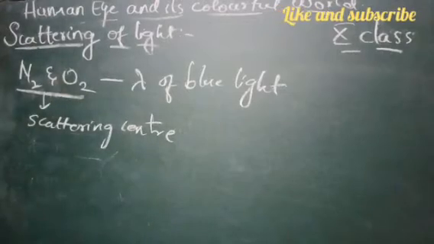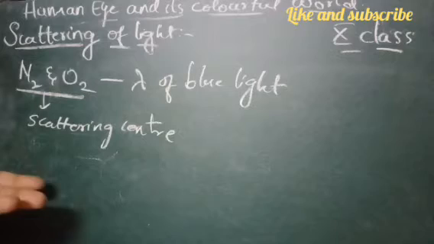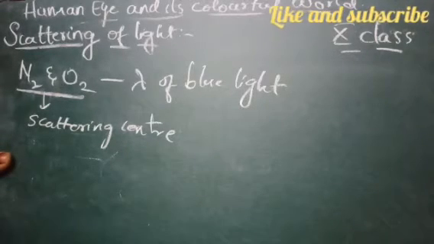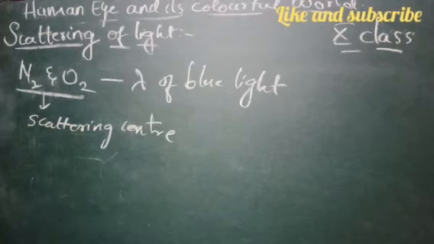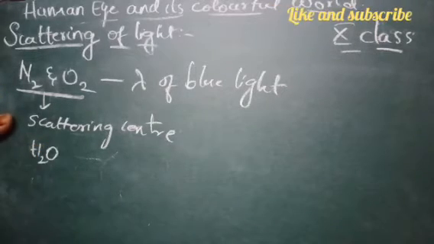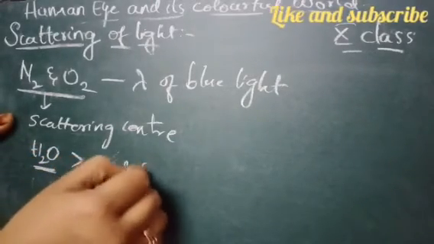So what happens in an atmosphere, as I said, there are different sizes of atoms and molecules present. According to their sizes, they are able to scatter different wavelengths, right? If we take the example of the water molecule, the size of the water molecule is greater than nitrogen and oxygen.